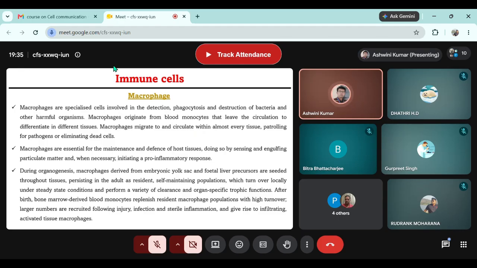As soon as the tissue is invaded by the pathogen, these resident phagocytes, macrophages and dendritic cells, take the pathogenic sample cells and move to the lymph node. In the lymph node, they destroy the pathogen and present the component or fragment of the pathogens over their surface through MHC2. Because the fragment of the pathogens is exposed through MHC2, it will call and bind to the inactive T cell. And because it is MHC2, the inactive T cell will become a T helper cell.